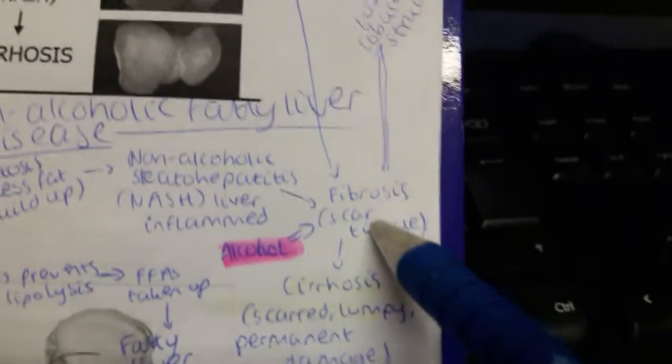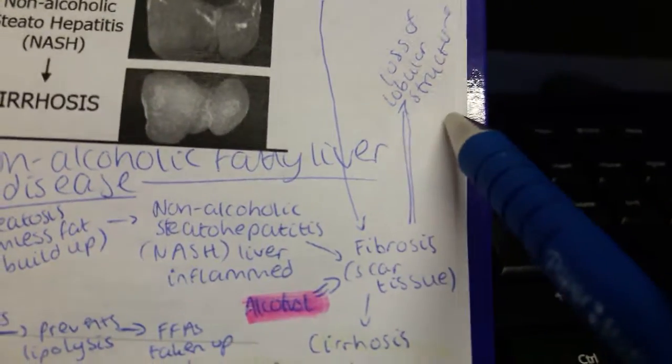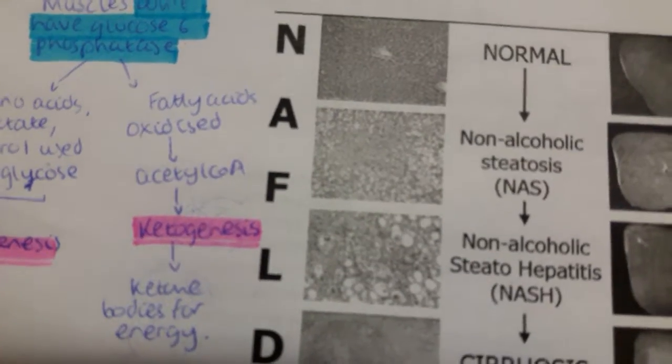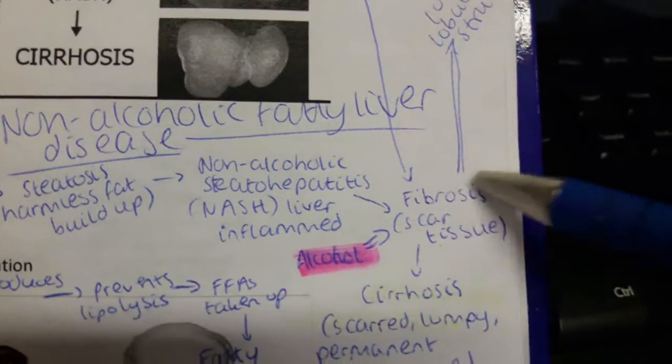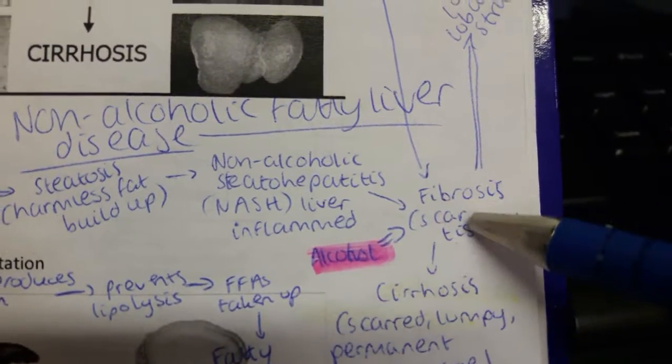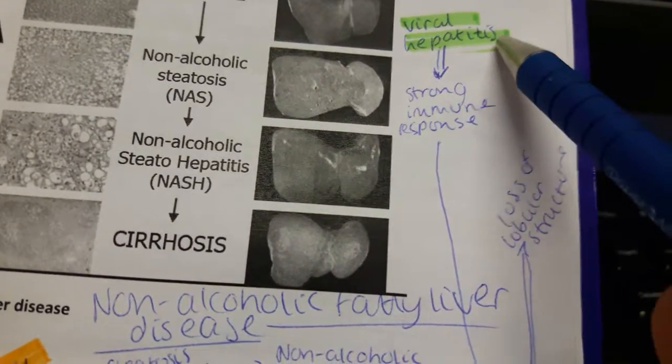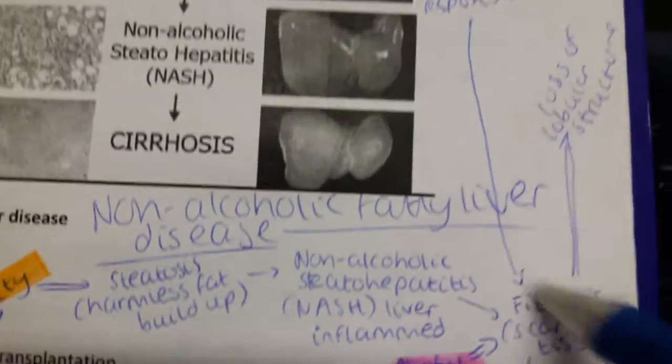The fibrosis also causes a loss of the lobular structure of the liver, which you can see here as it progresses. Now, this fibrosis can also be caused by alcohol, and it can also be caused by viral hepatitis, to which there is a strong immune response which damages the liver.